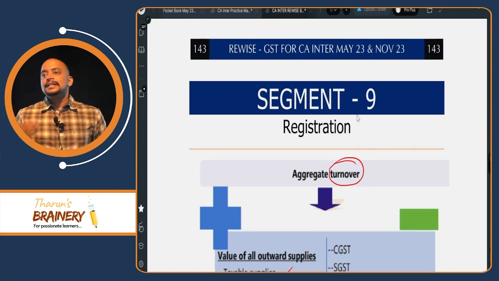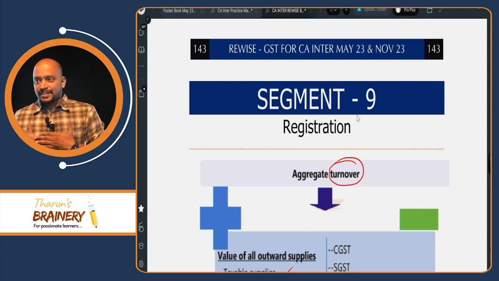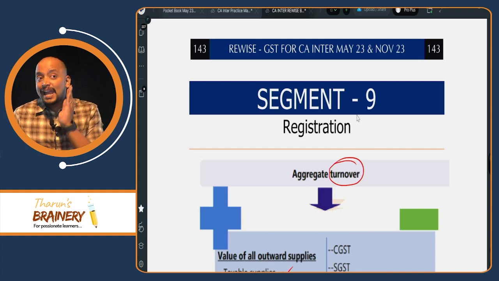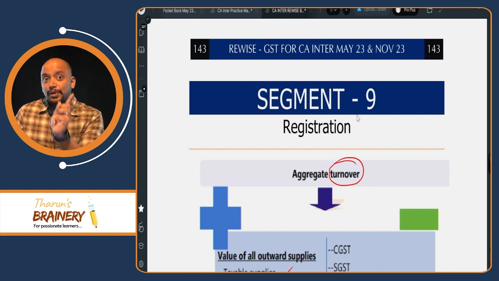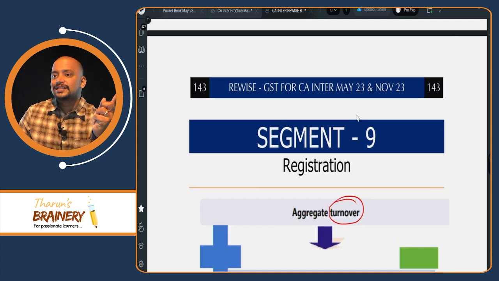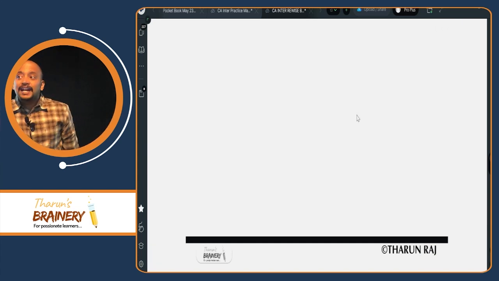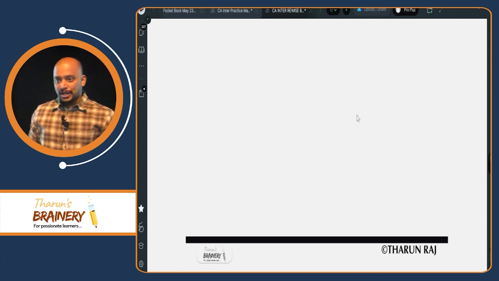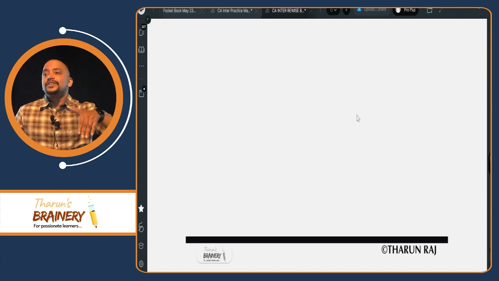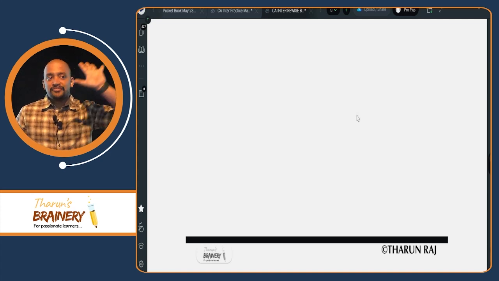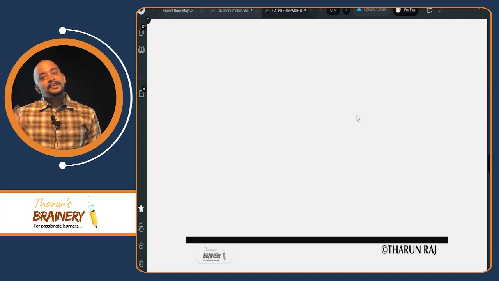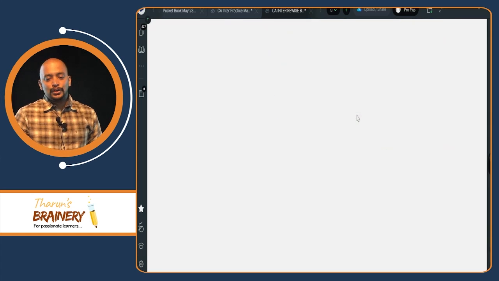Then one more point, suppose if you are under composition scheme and you are having some inward supplies, on that inward supplies we have to pay GST under RCM. We are under composition scheme. On that inward supplies, should we pay GST under RCM at the rate applicable to composition scheme or the rate applicable to RCM? For example, I am a trader. I am under composition scheme. What is the rate applicable to me? 1% on taxable turnover. I am making some inward supplies on which generally I need to pay 5%. Now should I pay 5% or 1%? 5%. Please write down below this note.